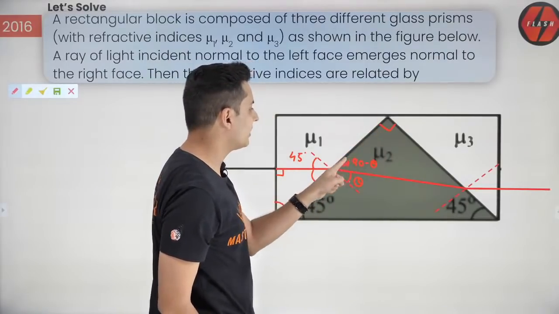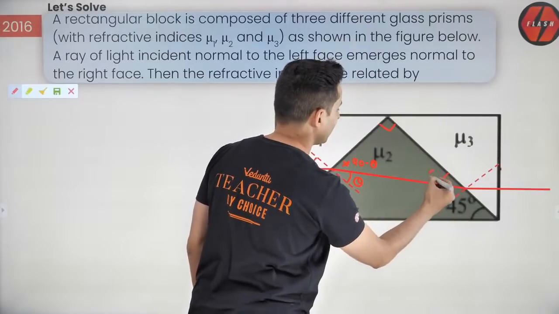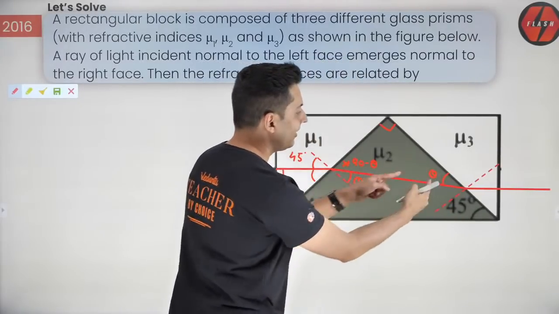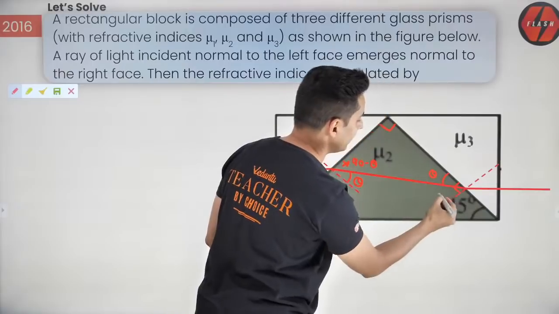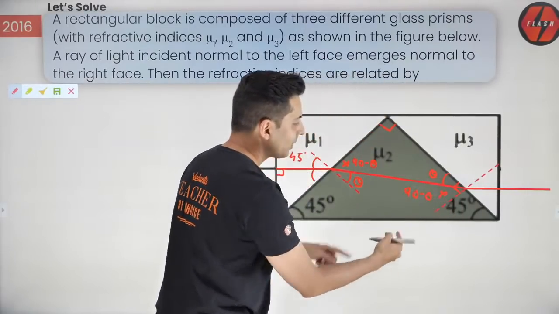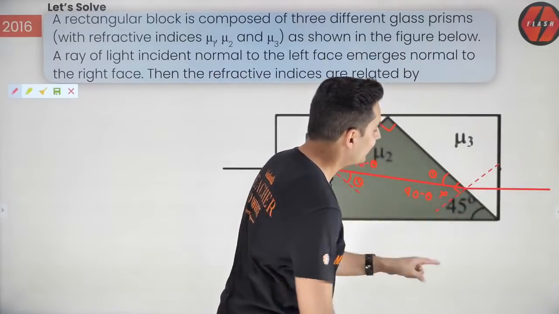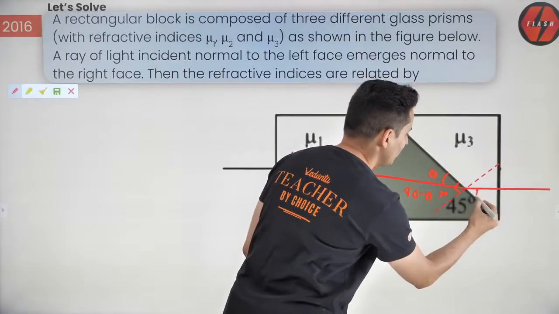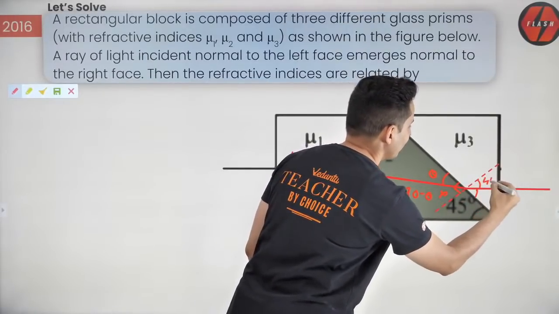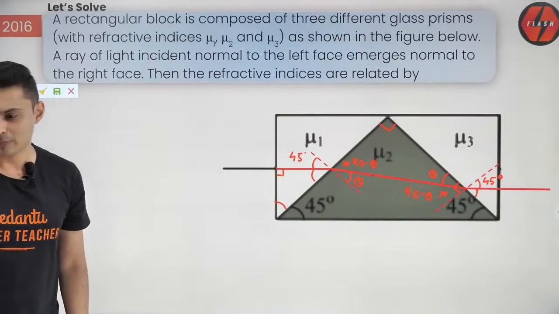And if this is 90 and this is 90 minus theta, this angle must be theta, correct? This angle must be theta. And if this is theta and this is 90 degrees, this angle must be 90 minus theta, which is the angle of incidence over here. Is that correct? And finally, if this is 45, this should be 45 and this should also be 45. I hope this is clear. So I have marked all the angles which are required.